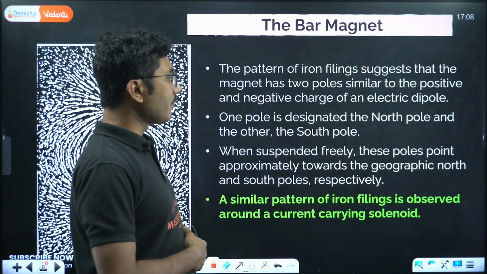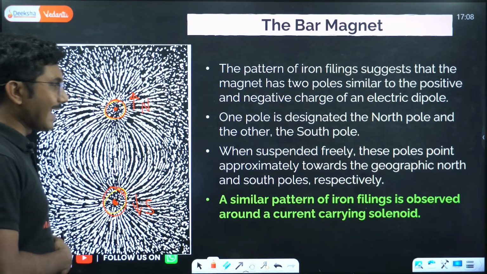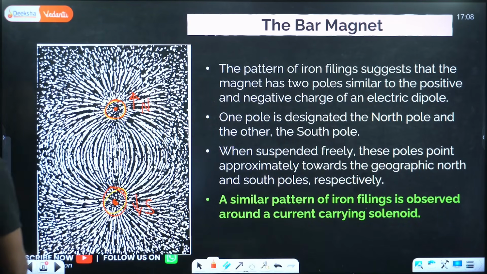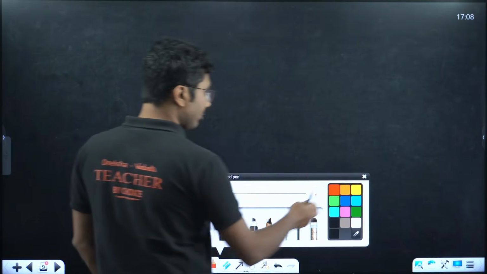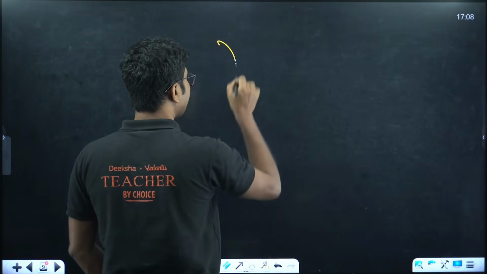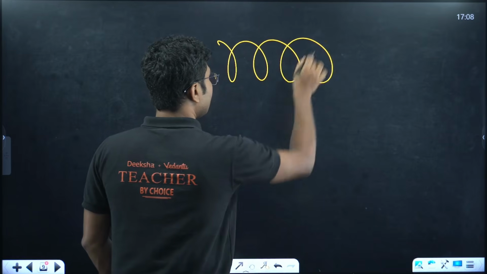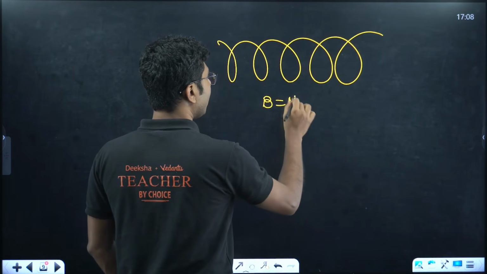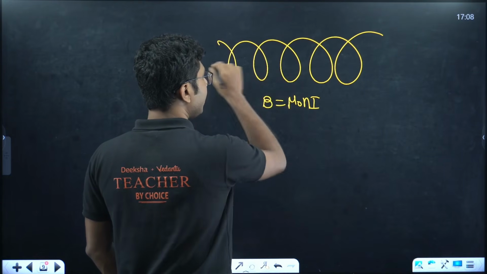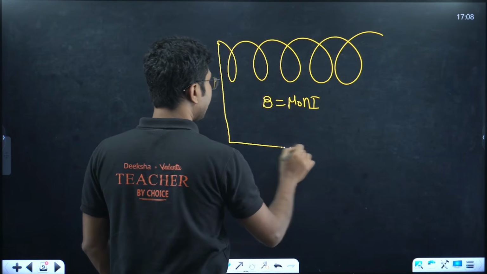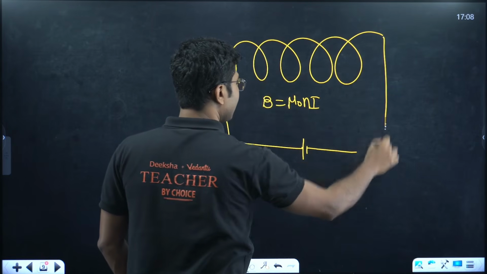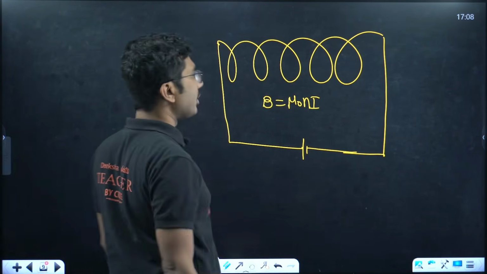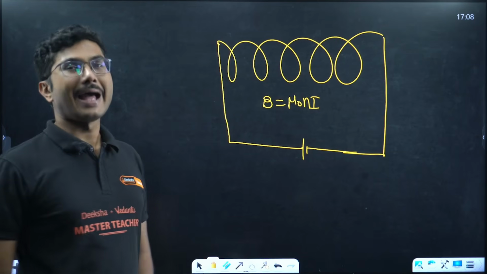A similar pattern of iron filings is observed around a current carrying solenoid as well. So if you have seen the solenoid in the previous chapter, the magnetic field due to current carrying wire chapter, this is called a solenoid. It has a magnetic field B is equal to mu naught n i, right? So if you have a current carrying solenoid, current carrying means you have to add a current to this. Okay, you will see a similar pattern, the same as a north pole and south pole, with a solenoid as well, right?